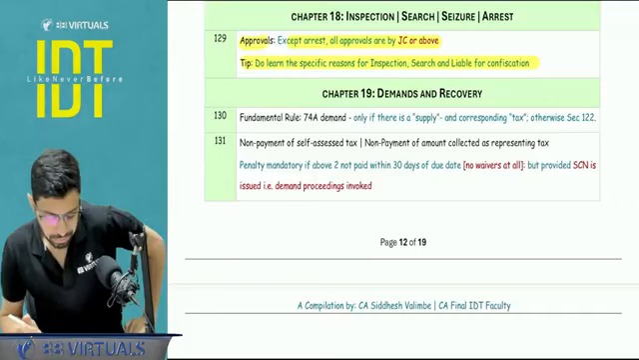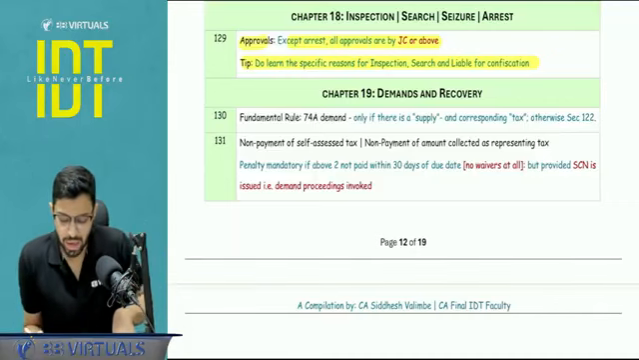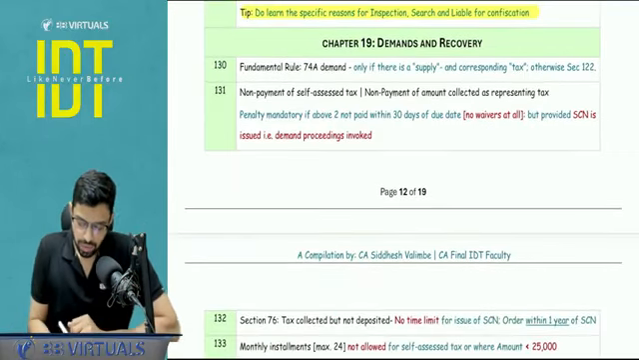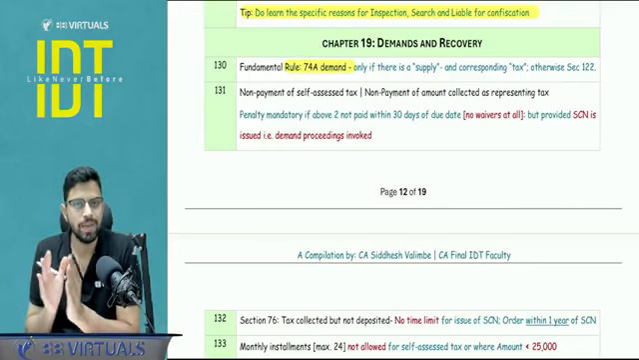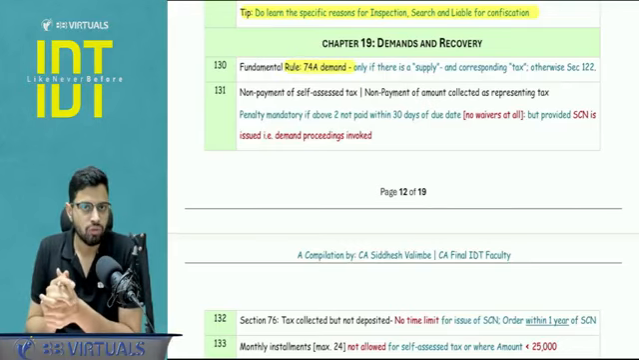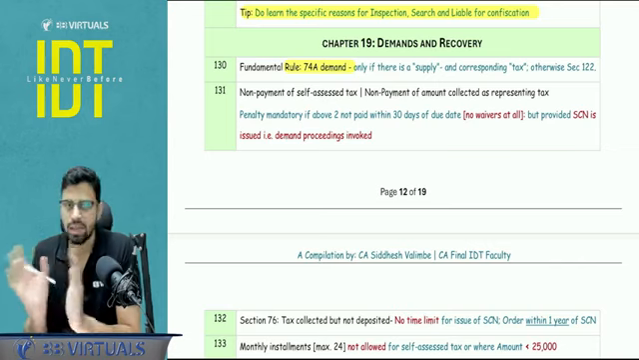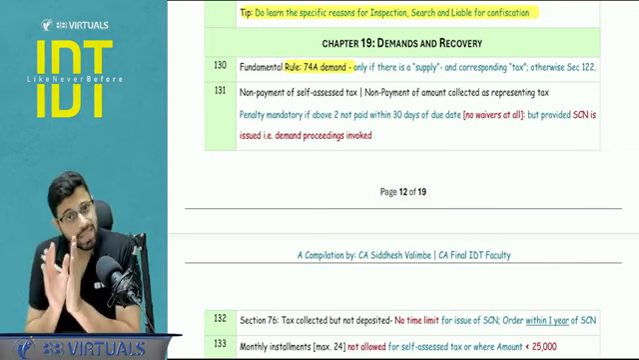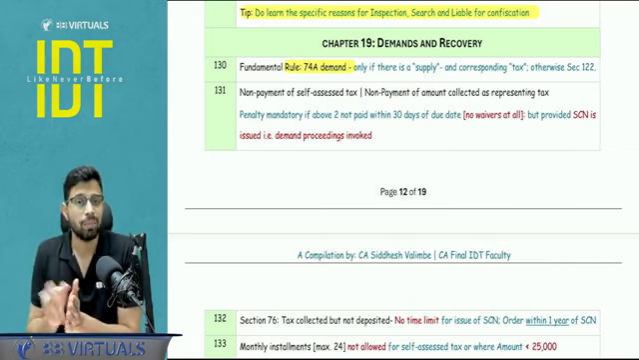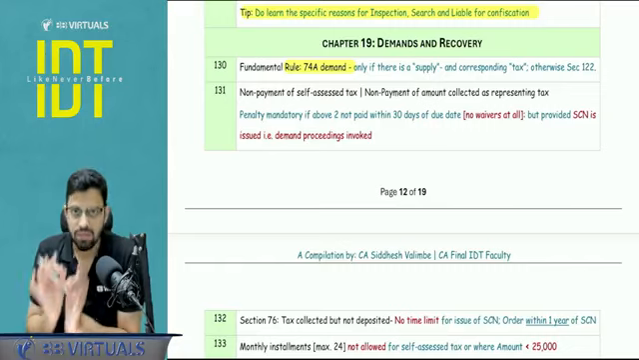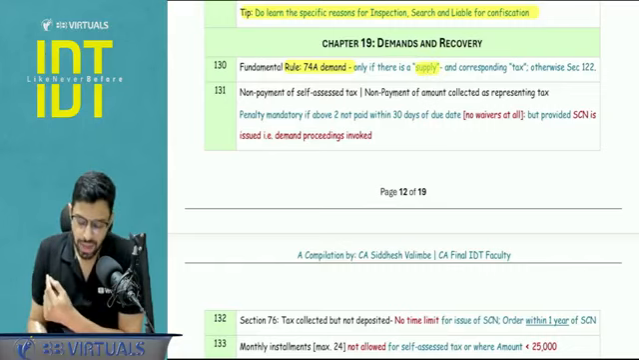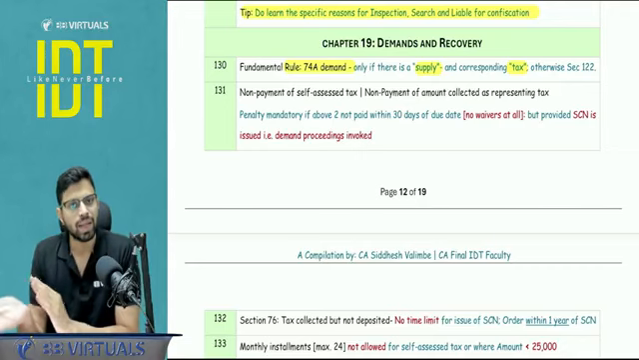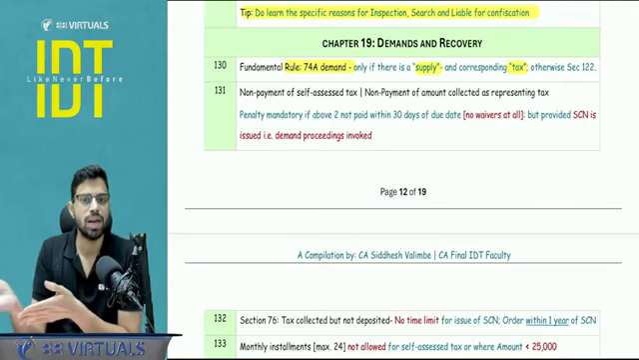Okay, next, chapter number 90, demand and recovery. Let's start. Fundamental rule of 74A demand is there should be a supply. So for example, if the offense is invoice without supply, 74A demand is not possible. Yes, it is a punishable thing. It is a punishable act, but that will be under 122 then. 74A demand only when there is a supply. Okay, so if there is a supply, then only there is a tax, and then only there can be a demand of tax along with the related interest and penalty.